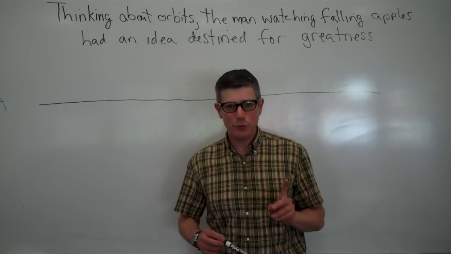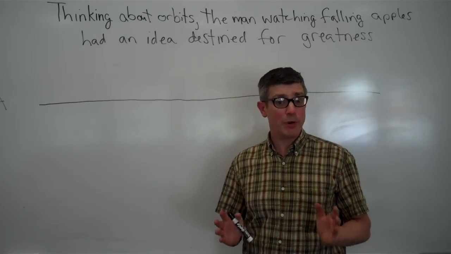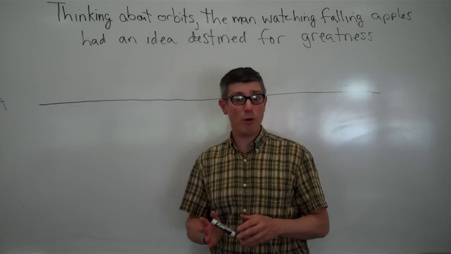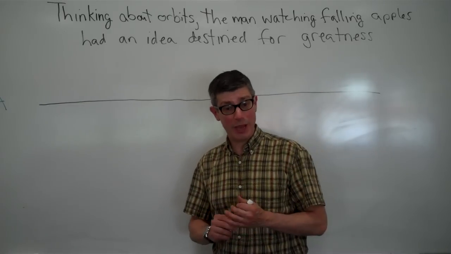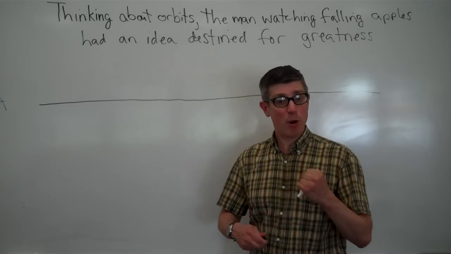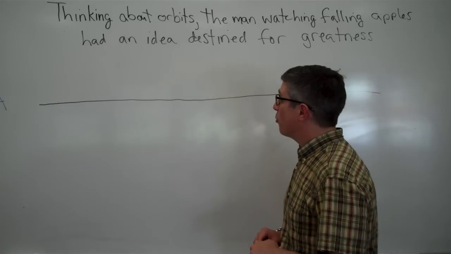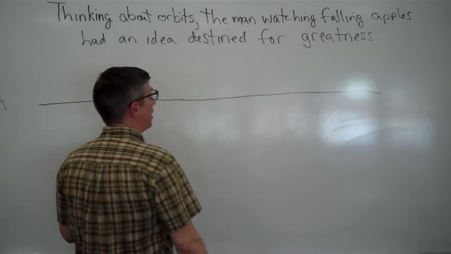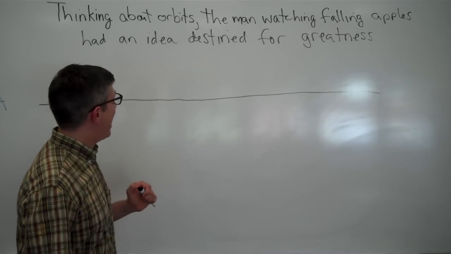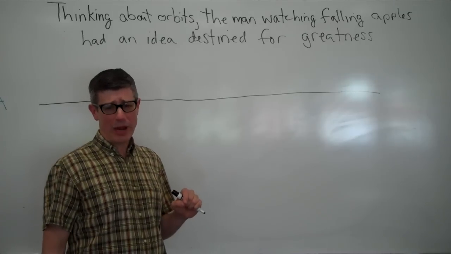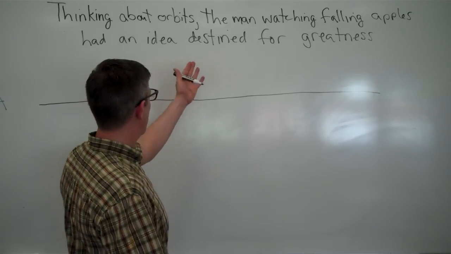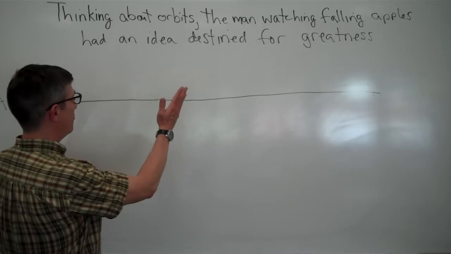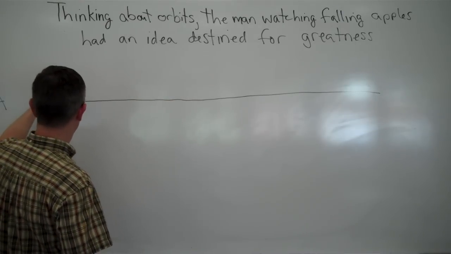Let's look at how to diagram participial phrases and participles while we're at it. Participles that stand alone and participles that start off participial phrases. So here we have a sentence to work with. Thinking about orbits, the man watching falling apples had an idea destined for greatness. So we start out with the subject here, which is man.